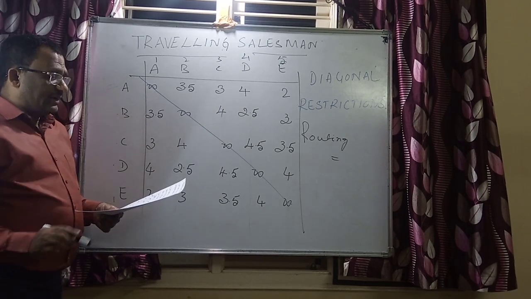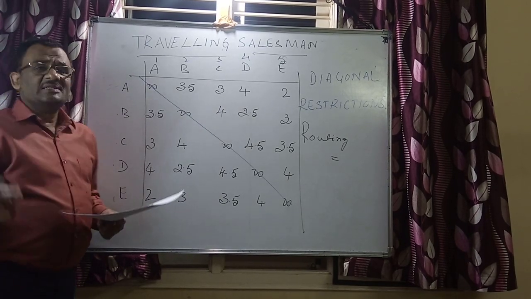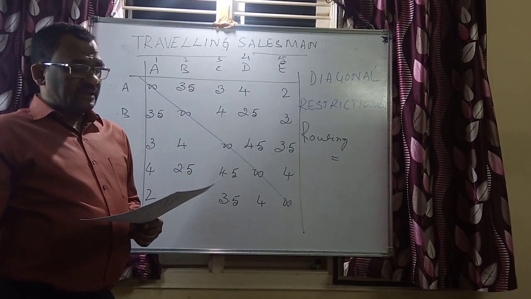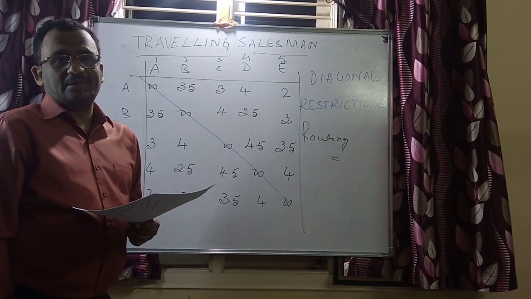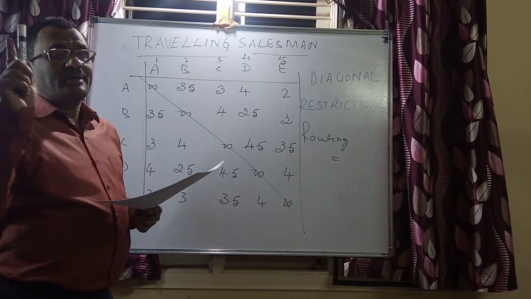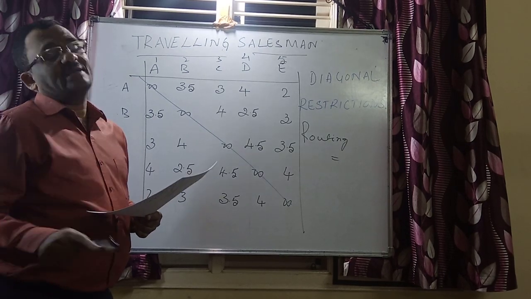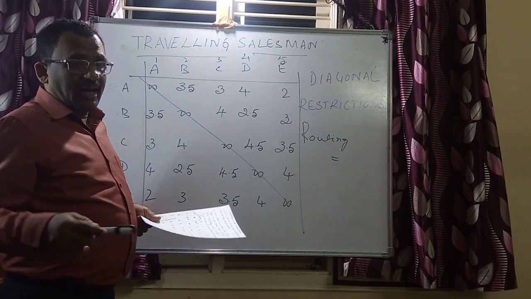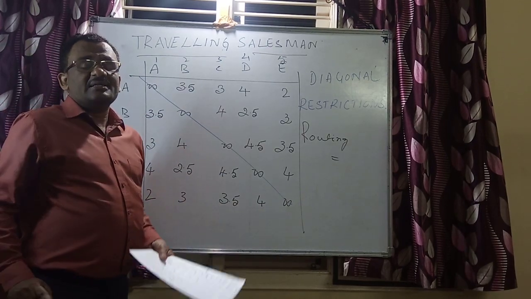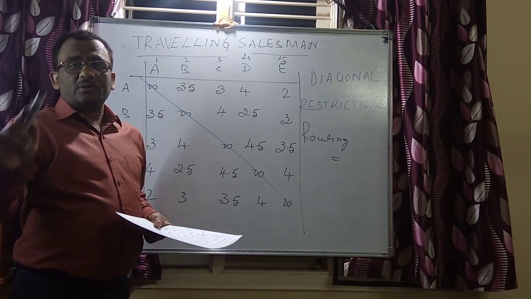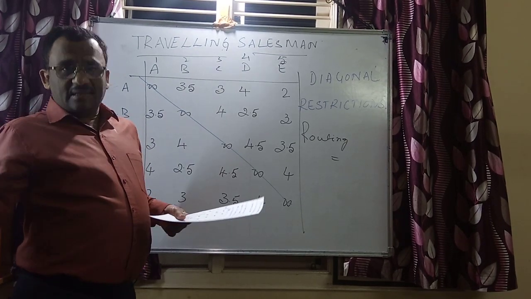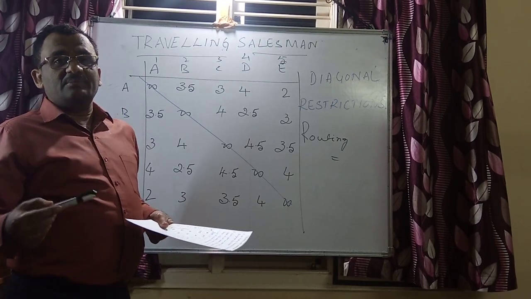That is the condition. He starts from his home city and returns to the same city, visiting each city only once, and he has to come back to the home city once the trip is completed. With all these conditions met, the total distance traveled and the total cost incurred should be as minimum as possible.